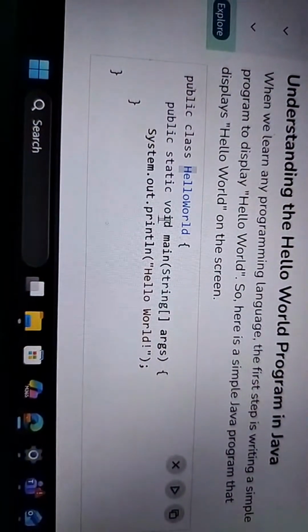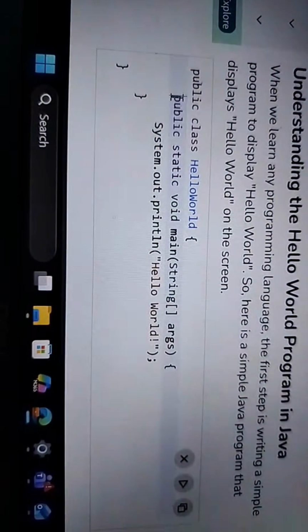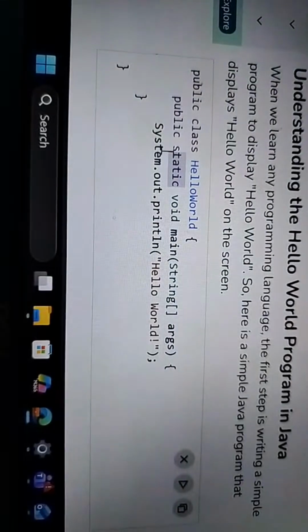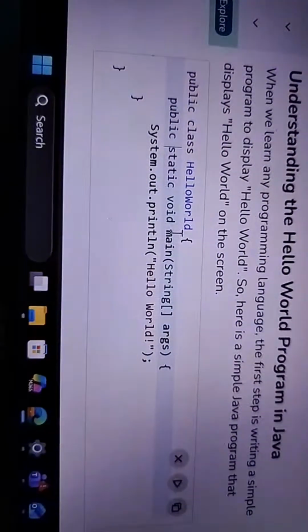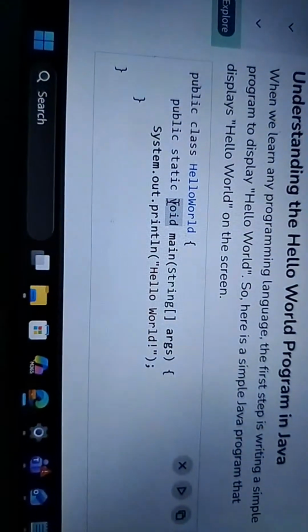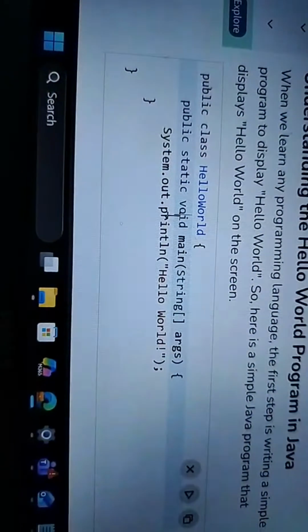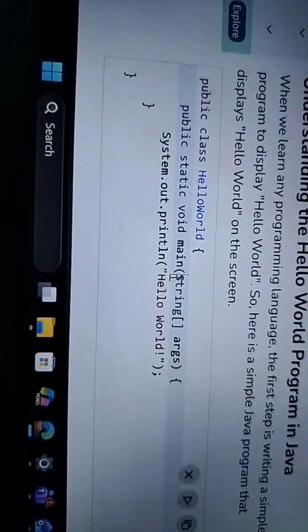Okay, there is public static void main. Public is a modifier again, meaning it is publicly accessible. Static means one copy of the main method is accessible to all objects. Void is the return type, and main is a function here. String args means it always takes a string array as an argument.